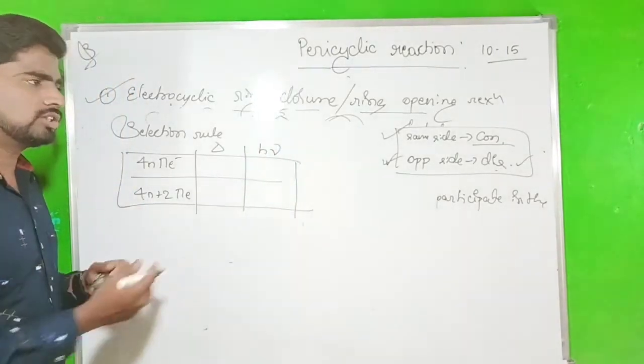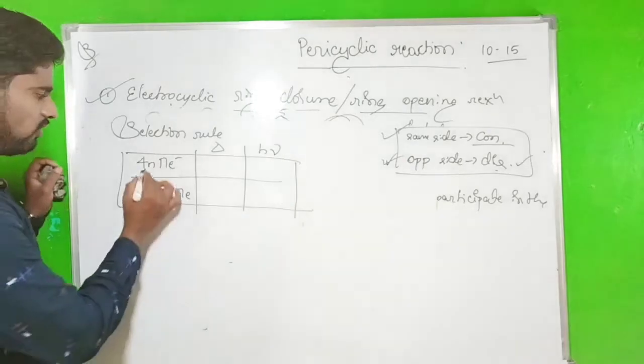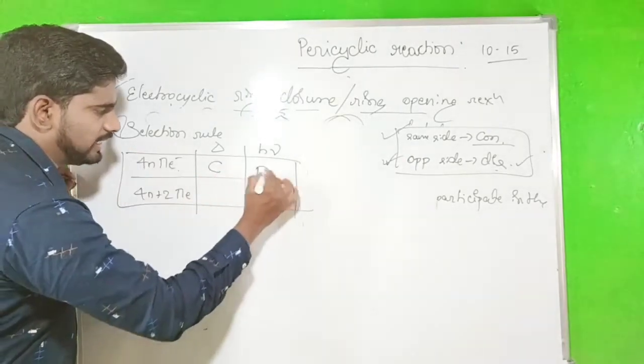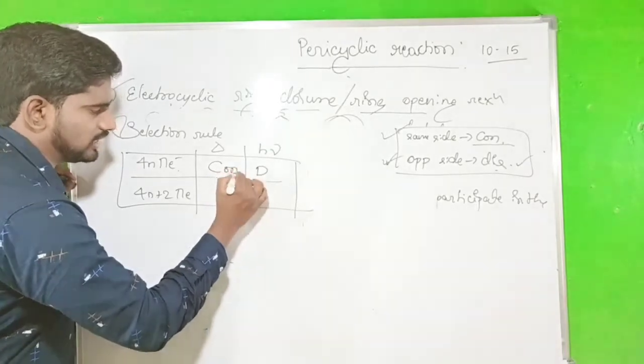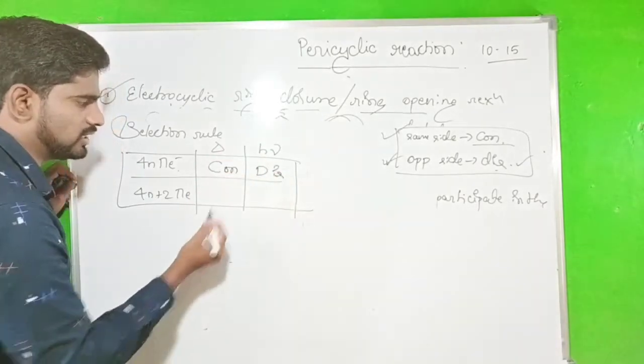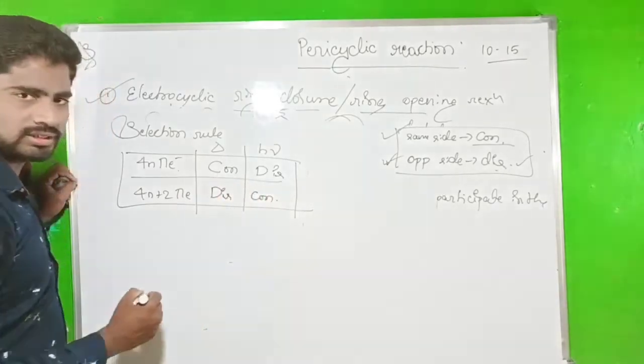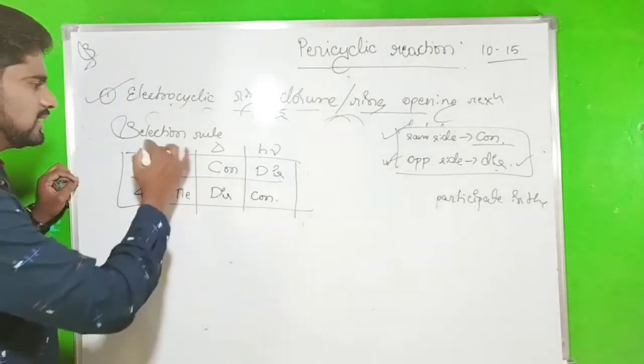Which rotation should proceed? For 4n pi electrons, the thermal one is conrotation, and the opposite is disrotation. That's very, very important. So this is the selection rule.